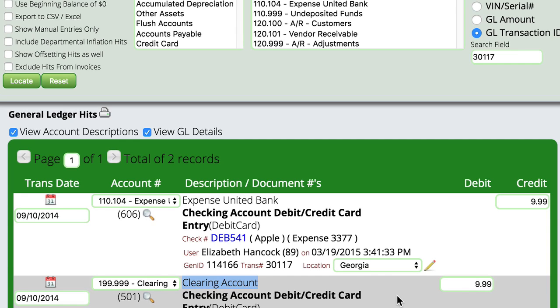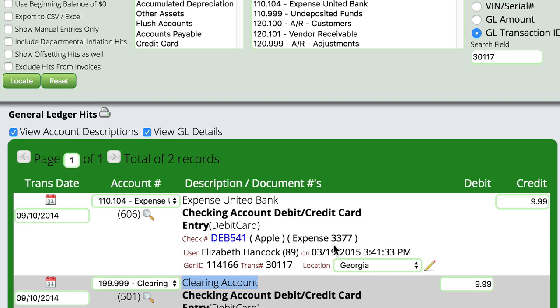I could go to the checkbook and void this entry out and create a new check and choose the proper account. That's one thing that I could do. The other thing that we could do is we could actually go and just create a manual hit to move this out of this clearing account and put it into the proper account, which is what I'm going to do. The reason behind this is that I do want to go look at the check, because I want to make sure that we're looking at the right information. So normally I'm going to go look at it to see if there's any hint on that check to tell me what it was for.